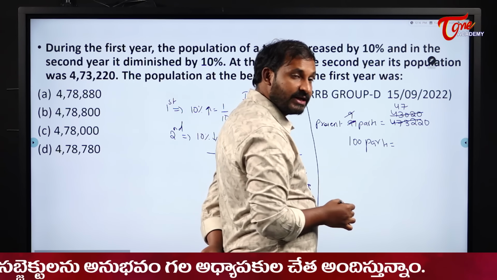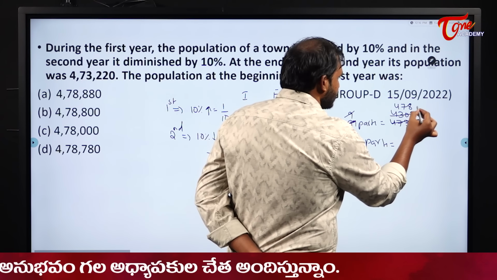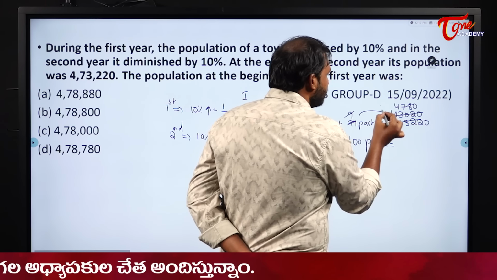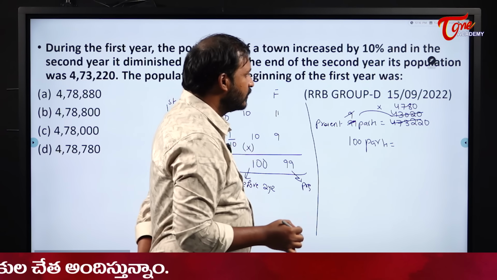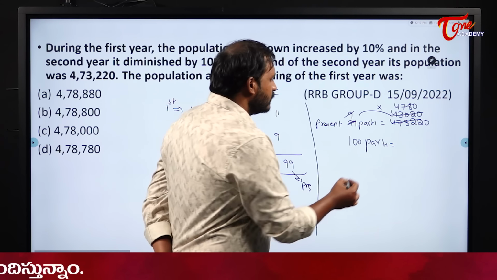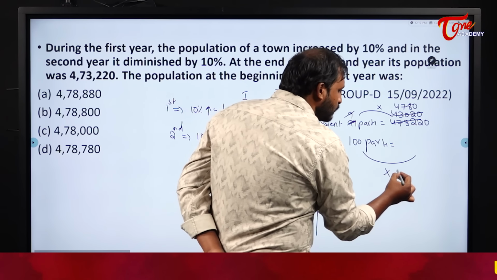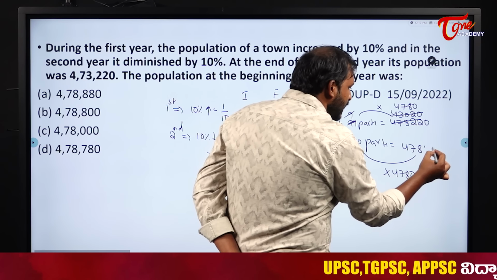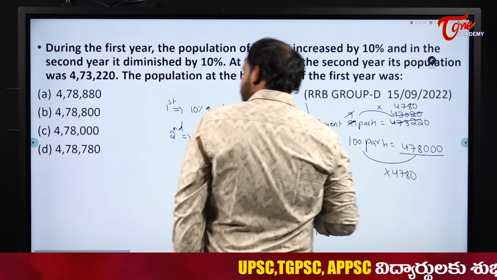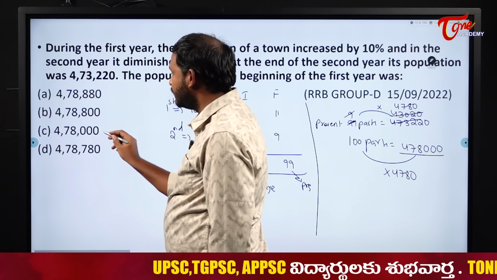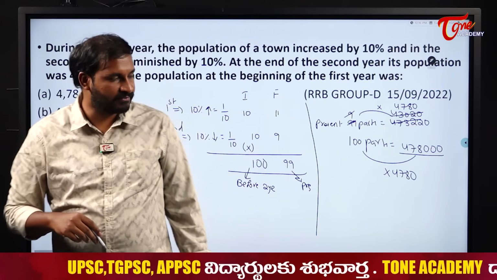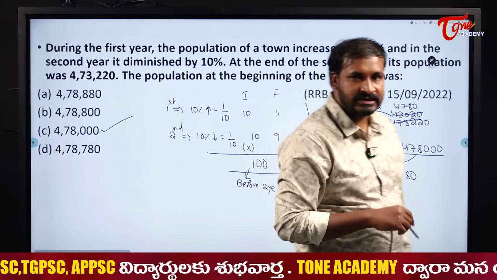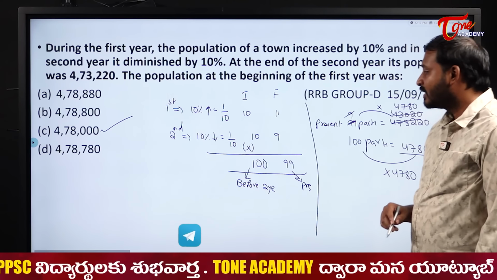I will have 72, 9 8s and 0. That means you simply multiply with 4780. So similarly now multiply this one with 4780. What it becomes? 4780 and 2 zeros. 4,78,000 will be our answer here.